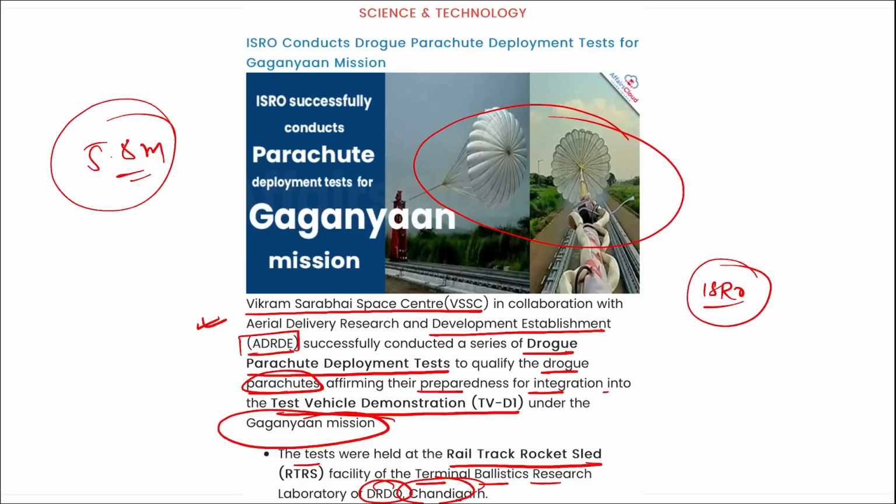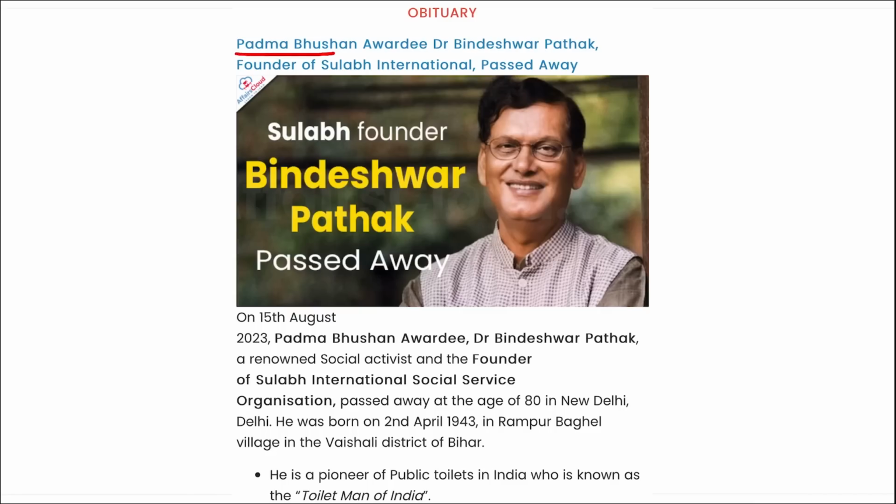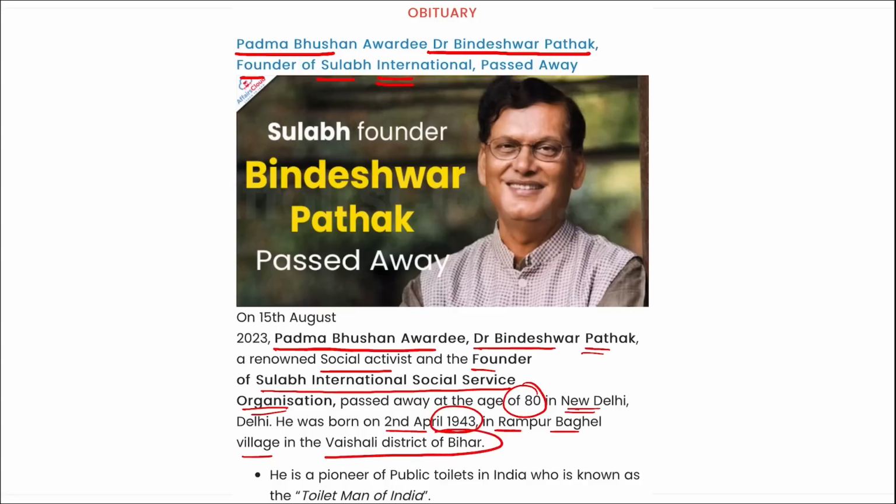Next is your obituary. Padma Bhushan awardee Dr. Bindeshwar Pathak, founder of Sulabh International, has recently passed away. I repeat, Padma Bhushan awardee Dr. Bindeshwar Pathak, a renowned social activist and the founder of Sulabh International Social Service Organization, passed away at the age of 80 in New Delhi. He was born on 2nd April 1943 in Rampur Baghel village in the Vaishali district of Bihar, and he is a pioneer of public toilets in India, also known as the toilet man of India. Important. Correct? And he recently passed away.